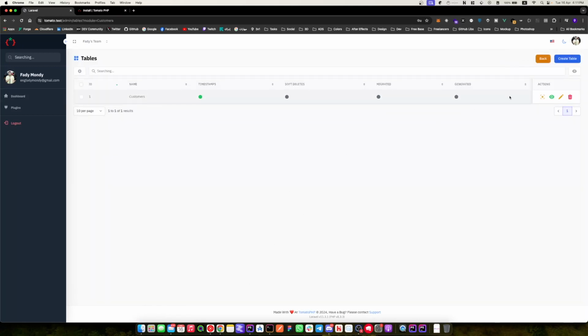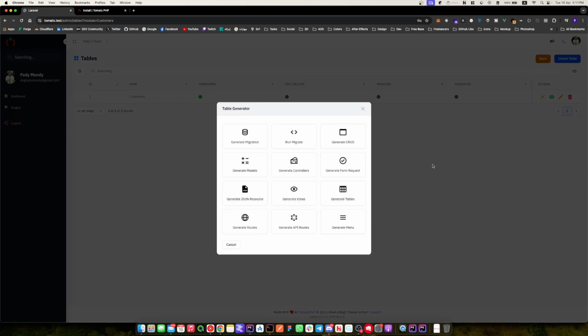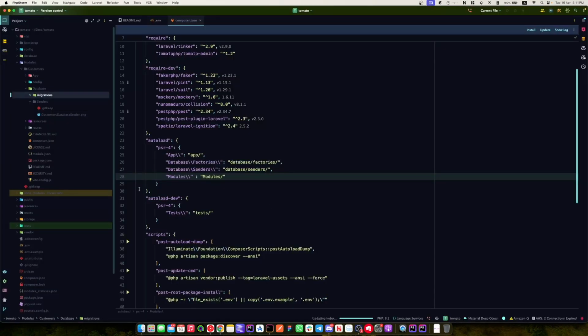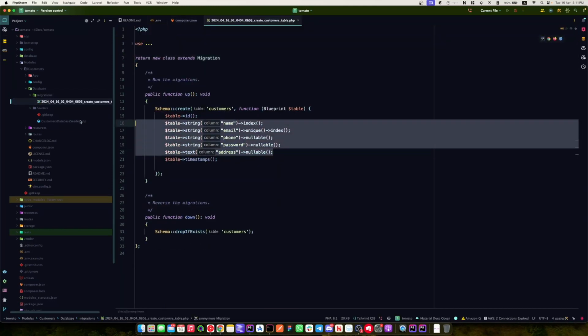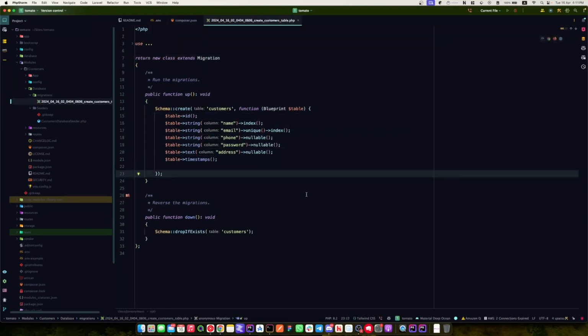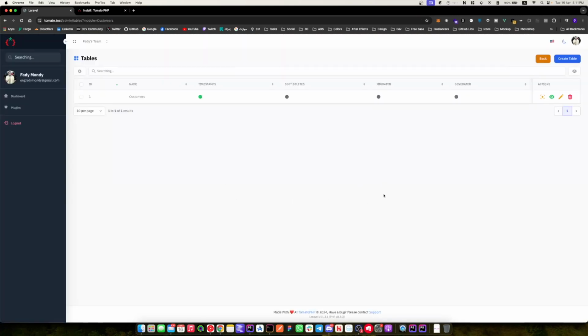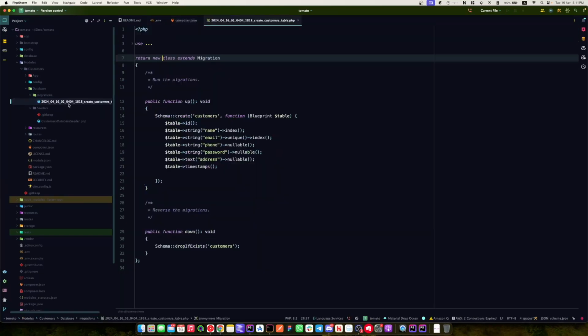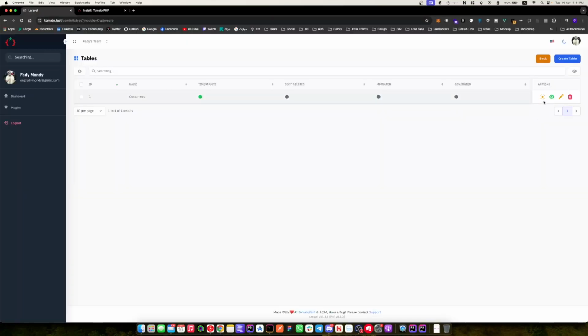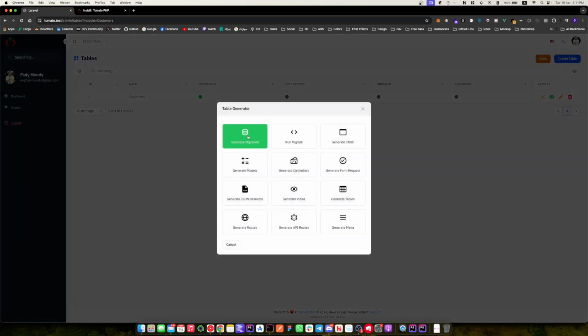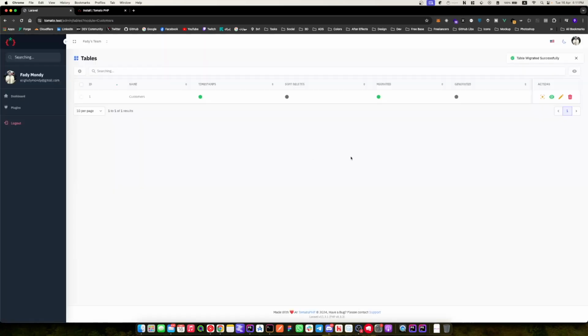We have a ready table. We can click generate and generate migration. If we go back to the migration, we will find a generated migration for our table. Now we can start migrating it. If we do a refresh, it's migrated. So let's generate. Okay, table not found. Let's migrate it again. Okay, we clicked generate migration, not run migration. So now we have it migrated.